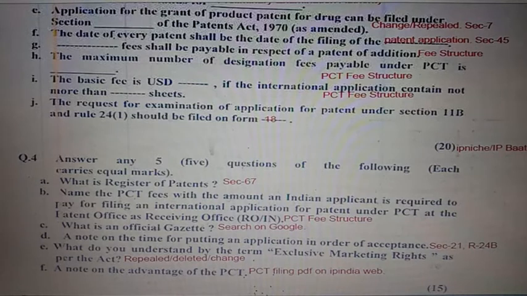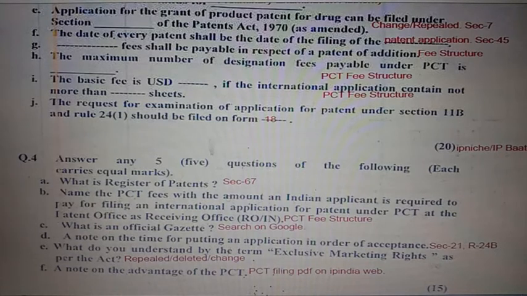4a. What is register of patent? Kindly see section 67. Question number 4b. Name the PCT fee. Kindly see the PCT fee structure. 4c. What is an official gazette? Kindly search on Google. Question number 4d. A note on the time for putting up an application in order of the acceptance. Kindly see section 21 and rule 24B. Time is 6 months, extension period 3 months.